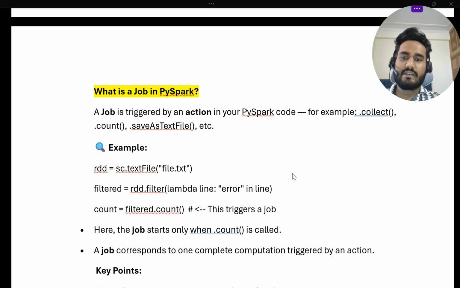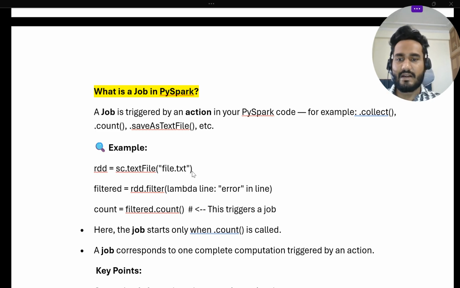So a job is triggered by an action in your PySpark code. If there is an action getting triggered in your Spark code, then that is called a job.